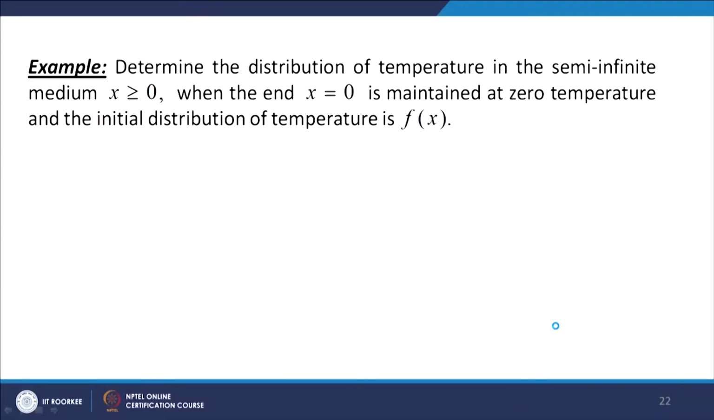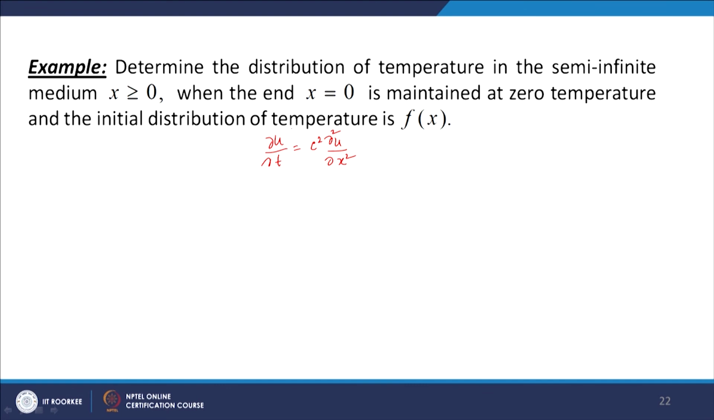Now, let us look at this problem. Determine the distribution of temperature in the semi-infinite medium x greater than or equal to 0 when the end x equal to 0 is maintained at 0 temperature, and the initial distribution of temperature is f(x). So, we have this equation: ∂u/∂t = c² ∂²u/∂x².